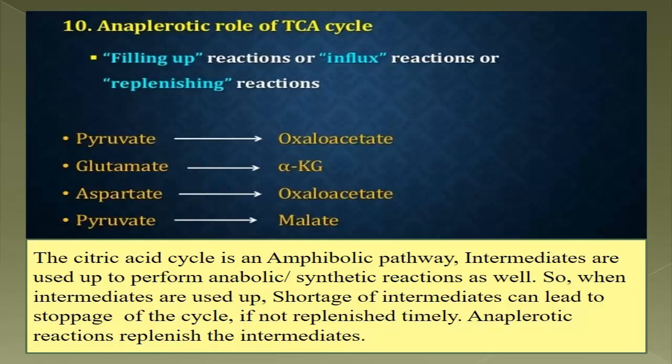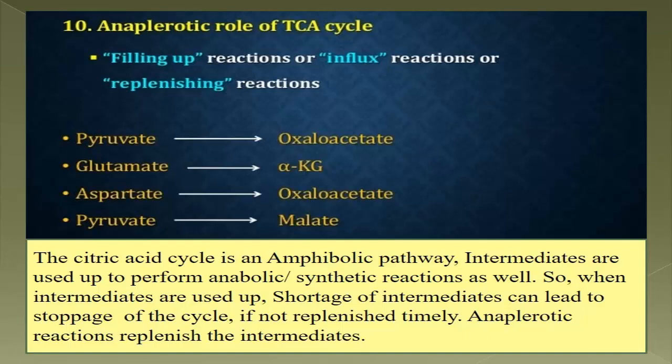Now this is again a very important note: this TCA cycle has anaplerotic reactions. Explain why. Remember, anaplerotic is a Greek word. It means the anabolic or chemical reactions that form the intermediates of a metabolic pathway. These reactions are an important part of certain pathways like the TCA cycle.